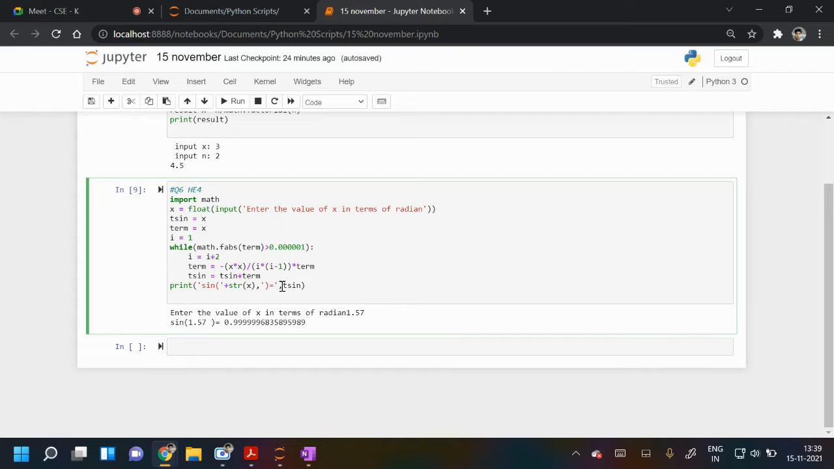So this is just formality. If you want just the value, you may remove it. Just print t sine, it will give the value directly. So that was just to print. So this is nothing but sine x equal to t sine. Okay, so let us see how it is working.